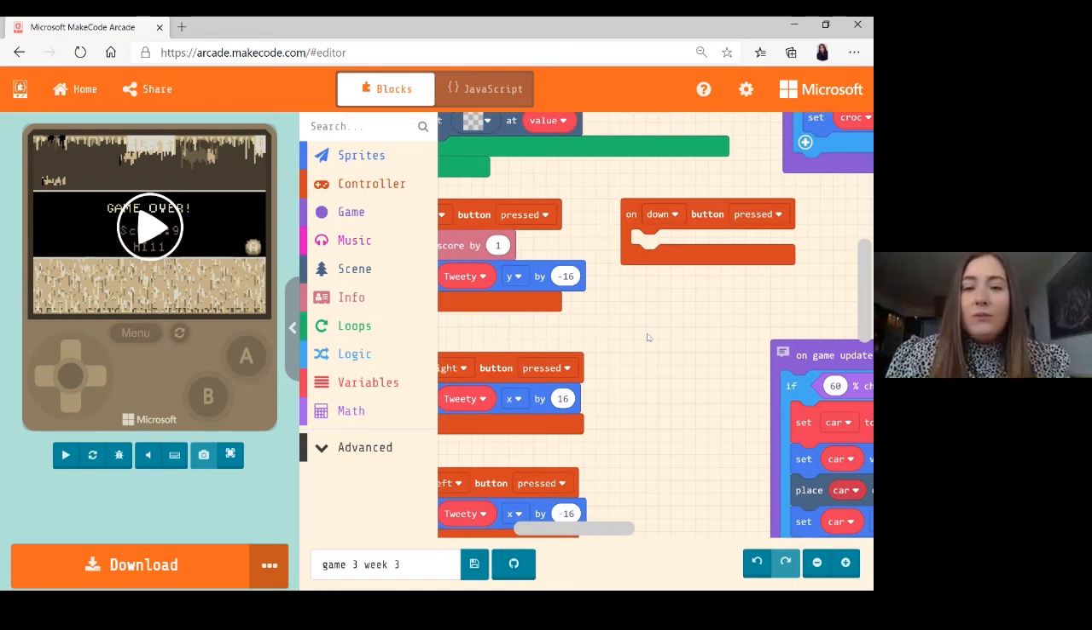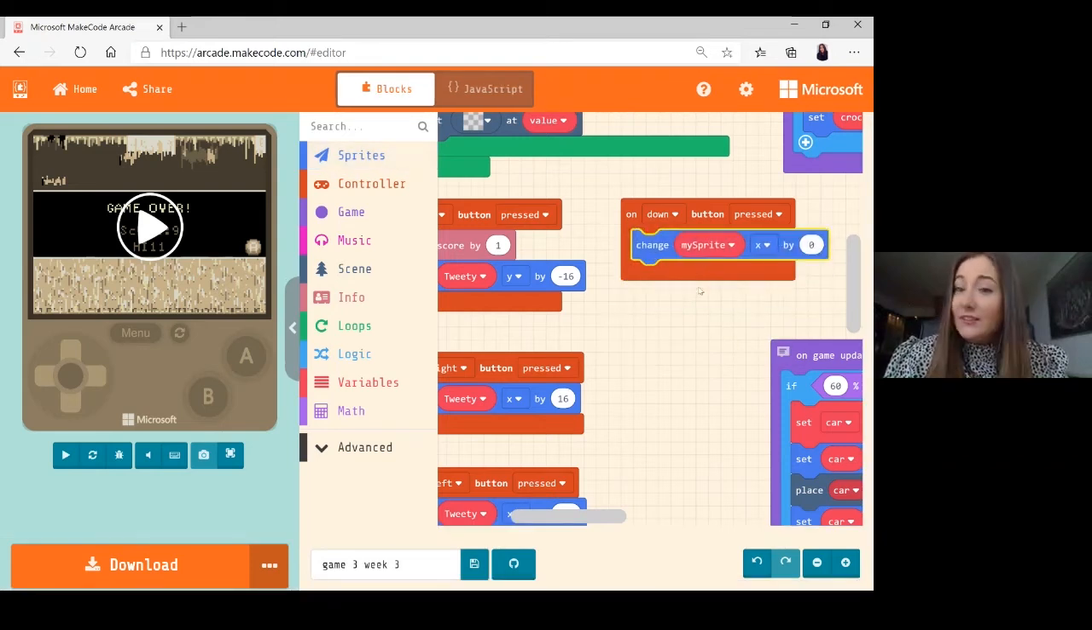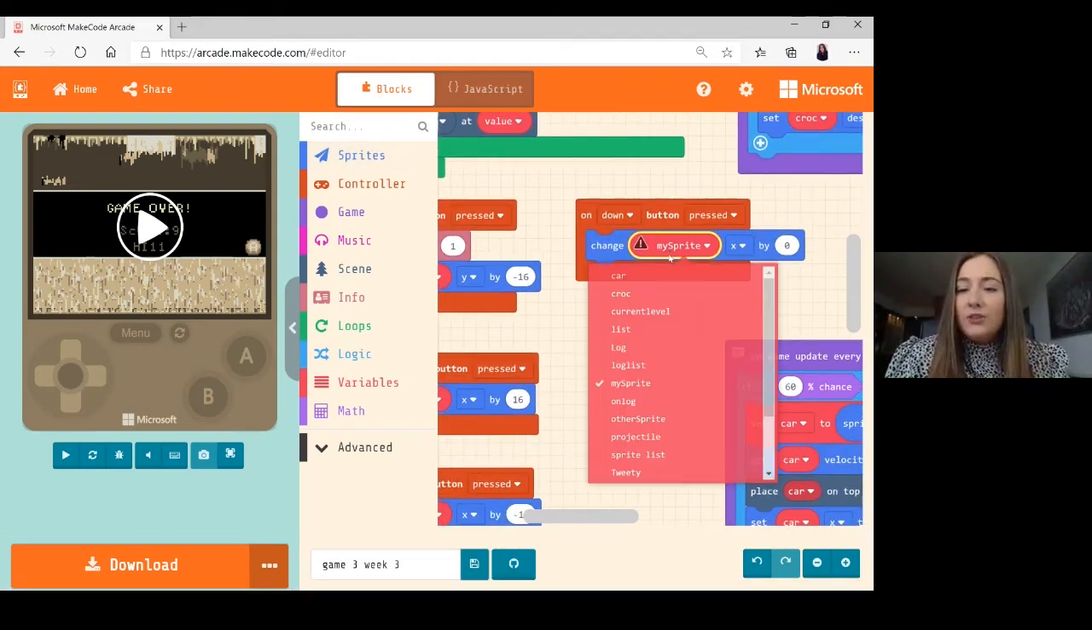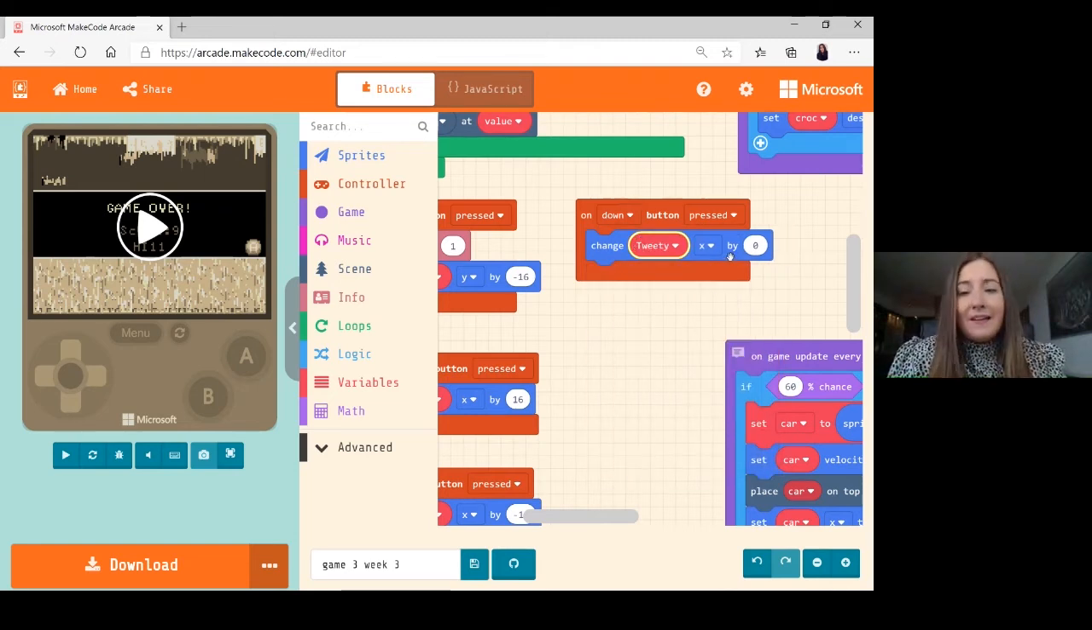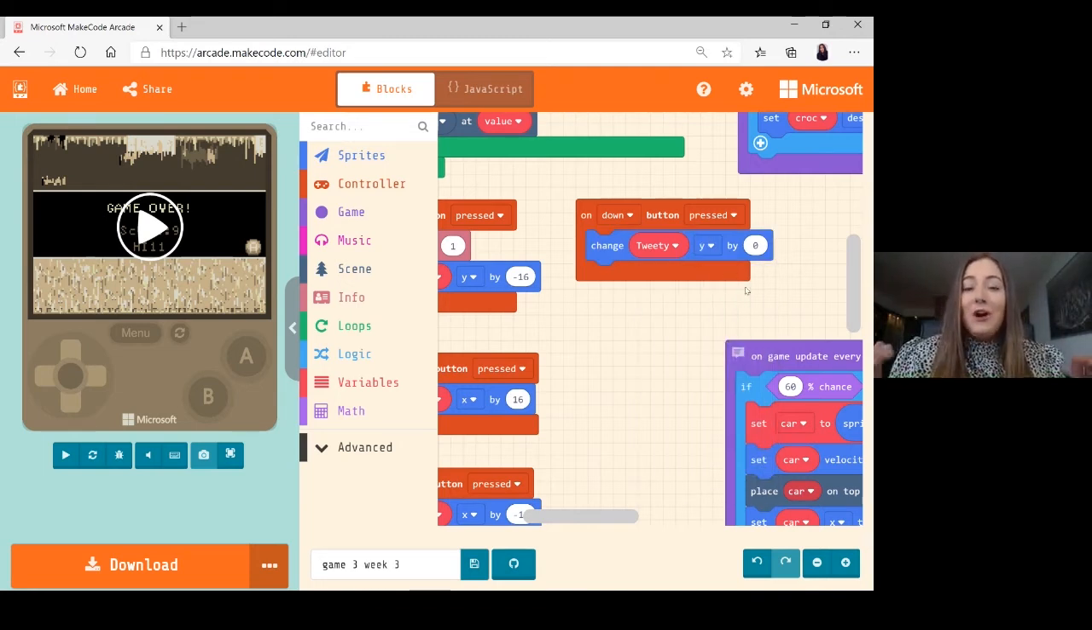Okay, so what we'll do there is we will go into sprites, and take out change my sprite X by 0. Now, we're so used to doing this. Okay, we've done this a few times, but we know to change this to Tweety. And it's not X we're looking for, is it, Amanda? It is Y. Yeah, exactly. Now, we know that up is minus and down is positive, so it's the opposite way from your maths class. And I'm pretty sure I went with 16 throughout this, so I'm going to stick with that.